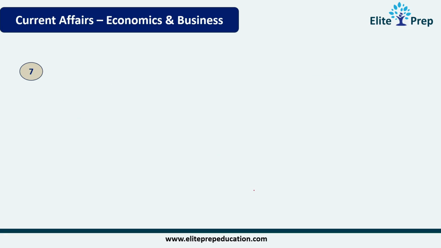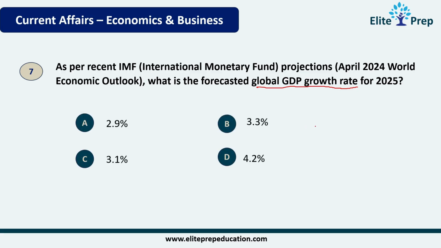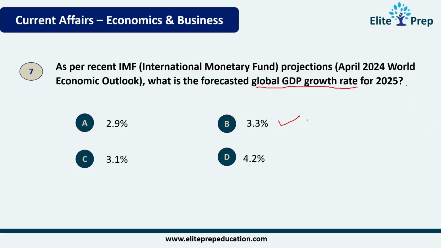Question number 7. As per recent IMF, International Monetary Fund, projections, what is the forecasted global GDP growth rate for 2025? This is the global GDP growth rate, not for India. Based on this, the projections are like this, and the correct answer is 3.3%. This is the forecasted global GDP growth for 2025. The previous one got released in the World Economic Outlook, that is where the data is.